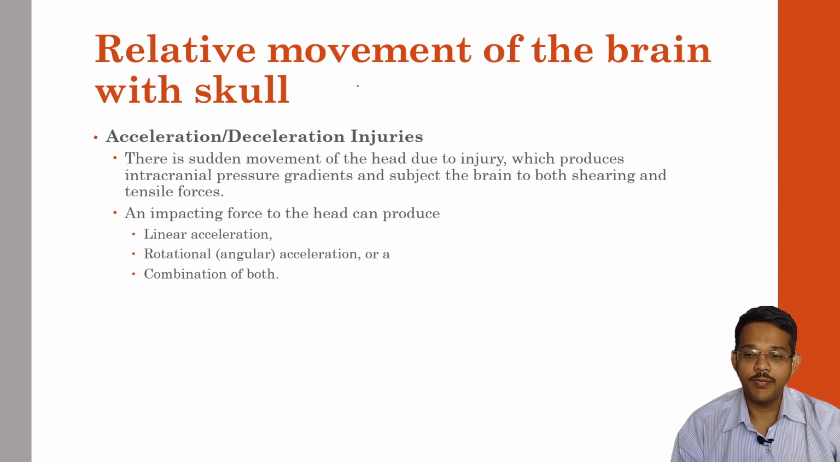Next is relative movement of the brain within the skull. In this mechanism, the brain moves within the skull and leads to damage. These are mainly acceleration, where the brain moves forward, or sudden deceleration, where there is sudden stoppage of the brain, which may lead to injuries. In this there is a sudden movement of the head due to injury which produces intracranial pressure gradients and subjects the brain to both shearing and tensile forces. Impact force on the head can produce linear acceleration or rotational acceleration or a combination of both. So any of the three may be there in acceleration-deceleration injuries.